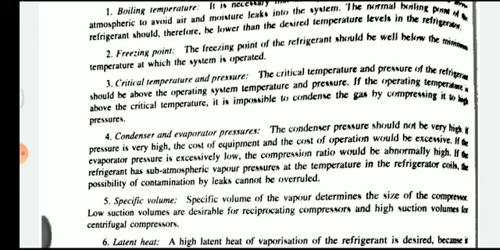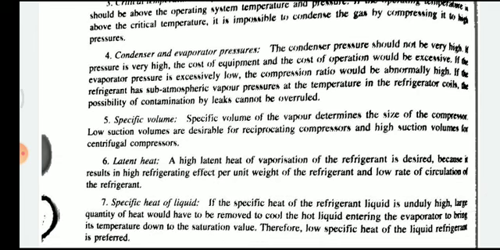Condenser and evaporator pressure. The condenser pressure should not be very high. If pressure is very high, the cost of equipment and the cost of operation would be very expensive. And if the evaporator pressure is excessively low, the compression ratio would be abnormally high.